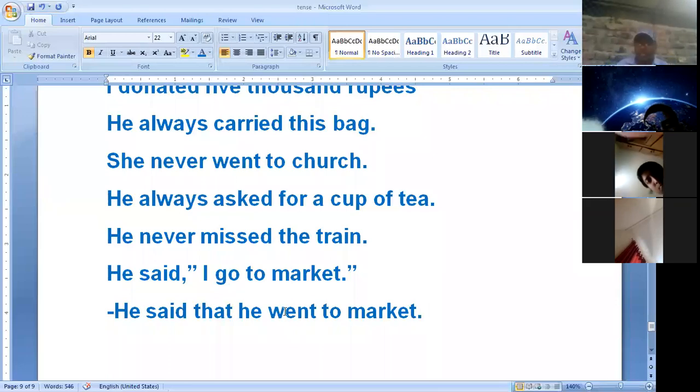So you pay attention to this. To express past actions, we use simple past tense. If the time of action is not given, those actions also we use it. For example, he went to market, she washed her clothes, I donated 5,000 rupees. Sometimes time is given of the action. For example, an accident took place yesterday, he came last night, I wrote a letter day before yesterday.